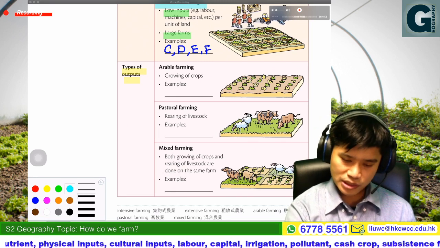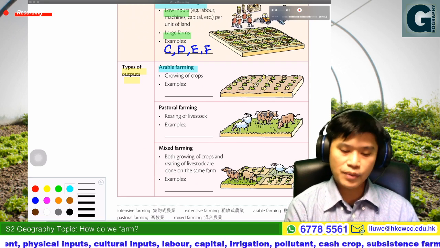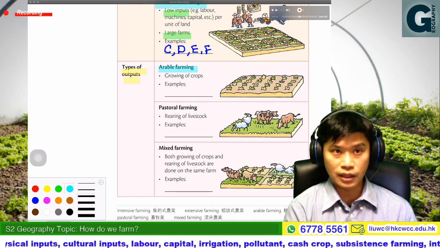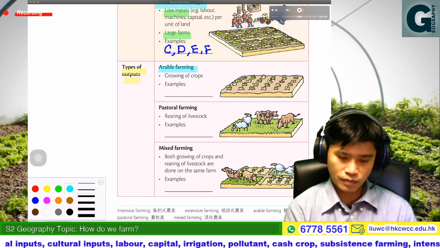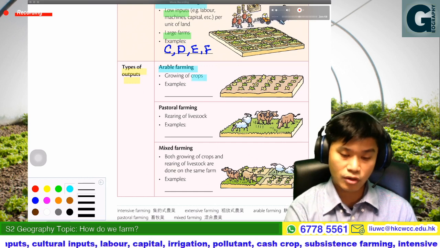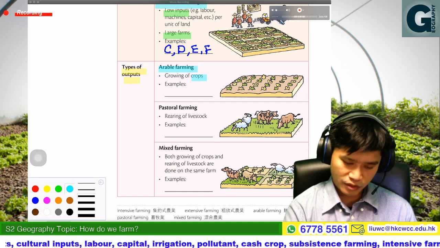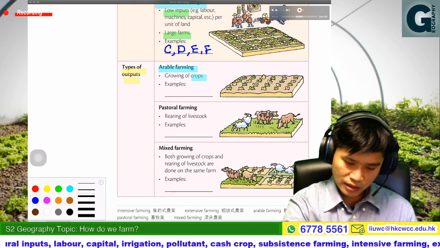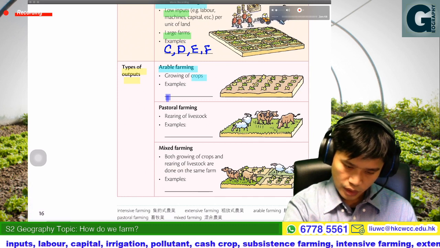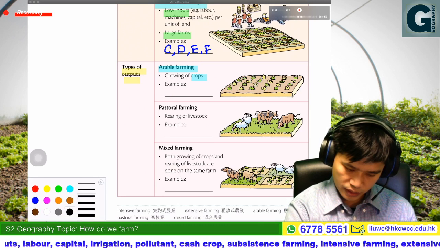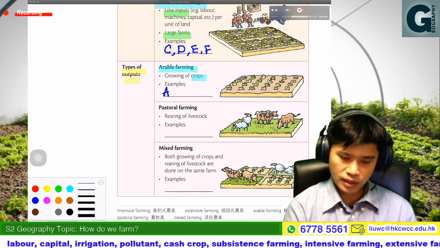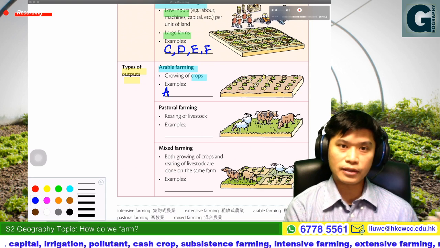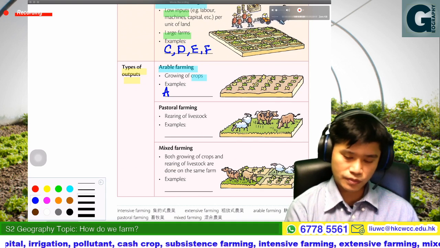So the first type of farming we may call arable farming, 一啲嘅耕作農業啦. So the major output would be the crops. From the previous six farming activities, the first one, market gardening, would be arable farming, because the farm produce would be flowers and vegetables.